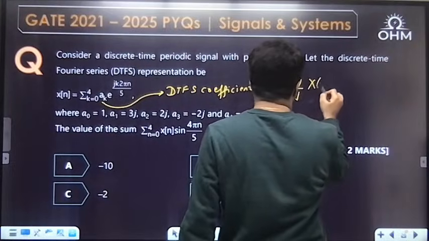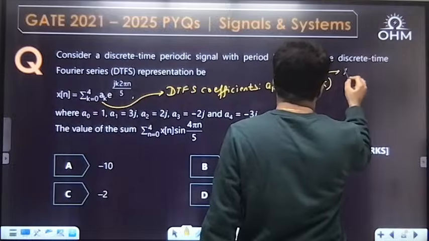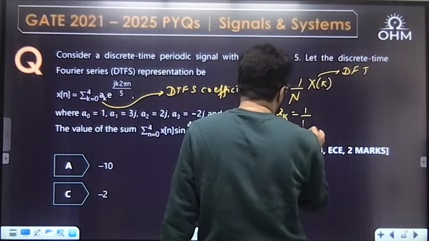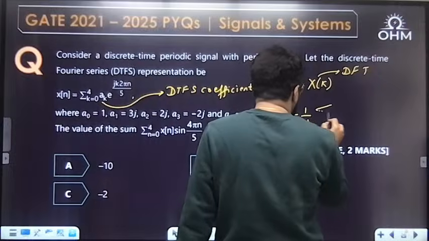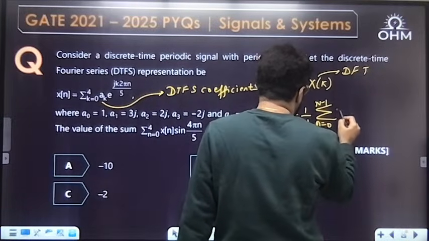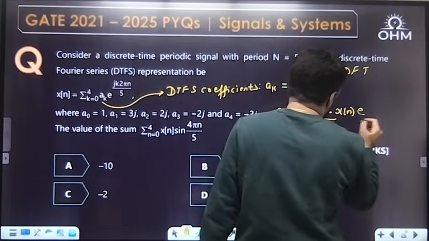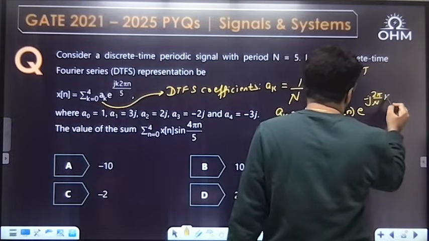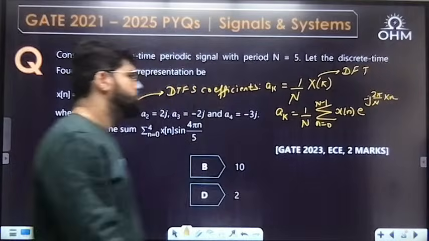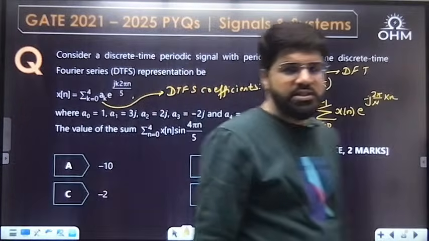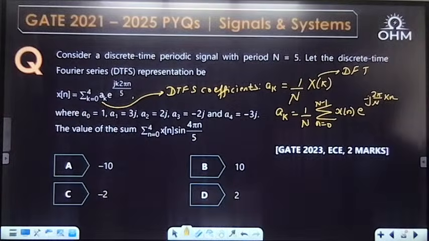You can also relate it as 1 upon n times Xk, where Xk is the DFT formula. Or if I have to write down the independent formula, it is 1 upon n, summation n equal to 0 to n minus 1, that is one period, x of n e raised to the power minus j 2 pi by n into kn. This is the formula for ak, the standard formula for Fourier series coefficients.